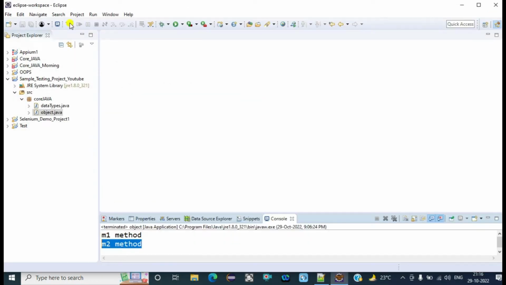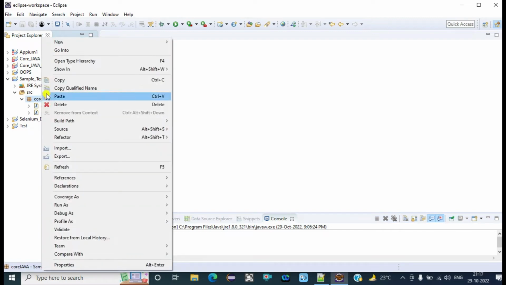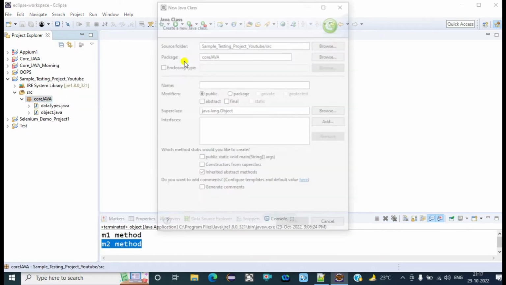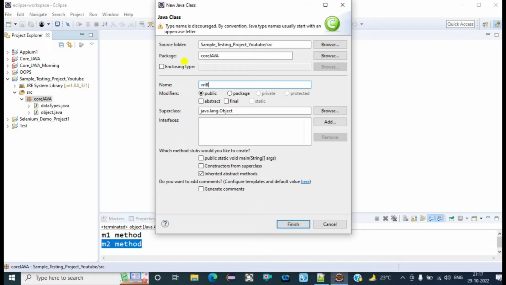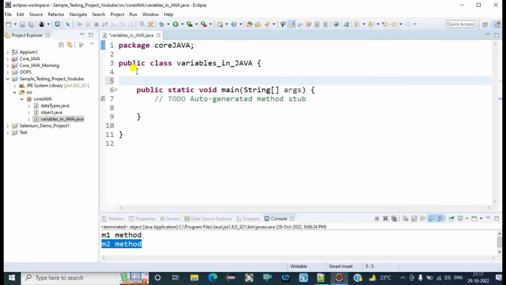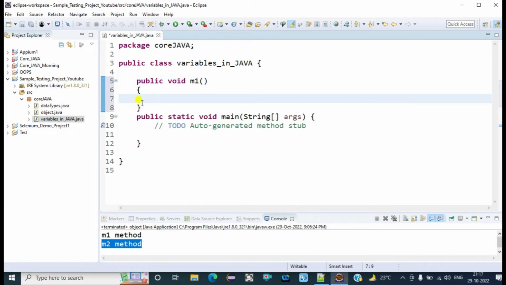So here if we go inside this Eclipse, let's create one class and name it as variables in Java. Okay, suppose there are 2 to 3 different methods inside the class.